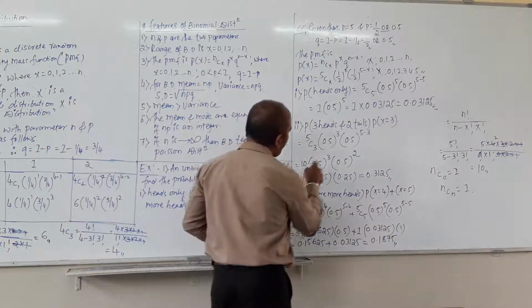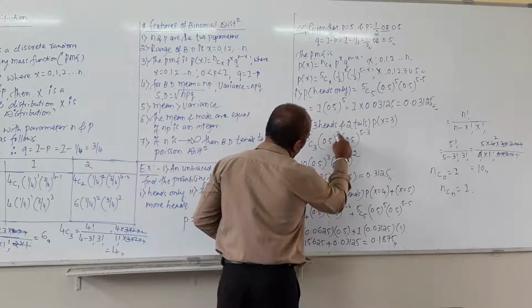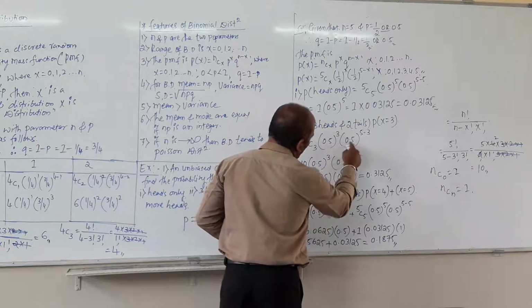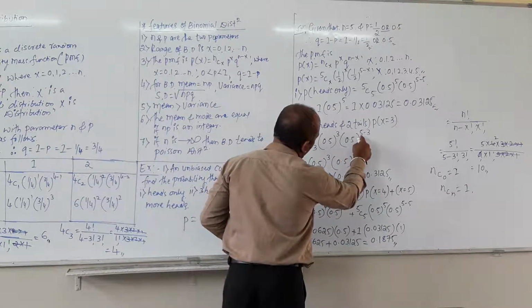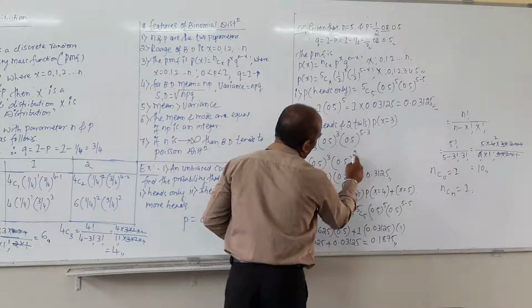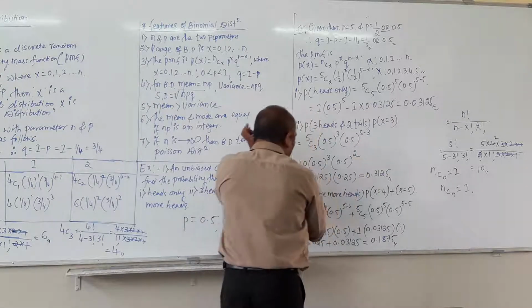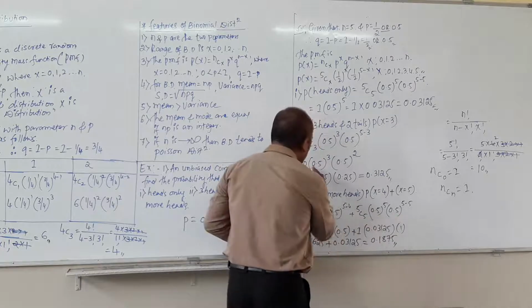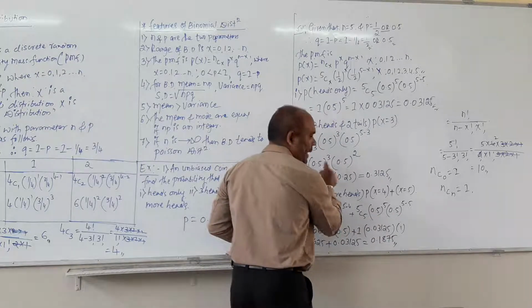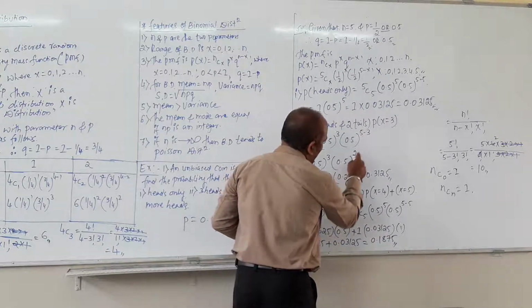So 10, 0.5 raised to 3, 0.5 raised to 5 minus 3, which is nothing but 2. So you have to multiply 0.5 3 times and 0.5 2 times.